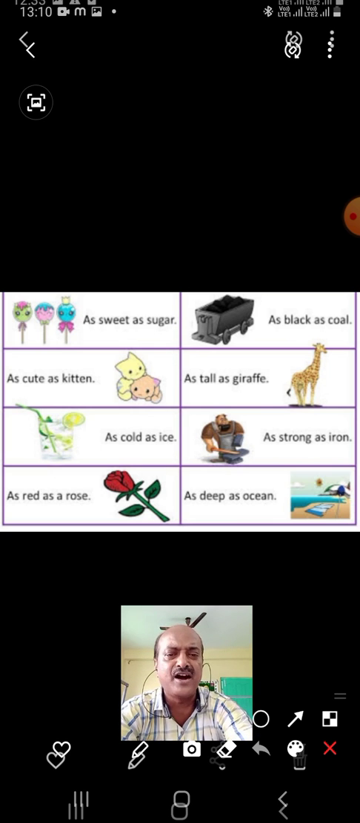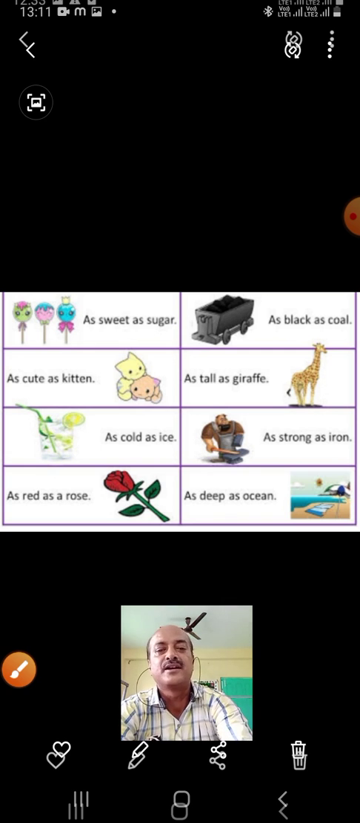As tall as a giraffe, as strong as iron, as deep as the ocean. So ocean, we know there are 5 oceans and they are so deep, so much full of water. So we know that we cannot know how deep it is. So we give the example as deep as the ocean.